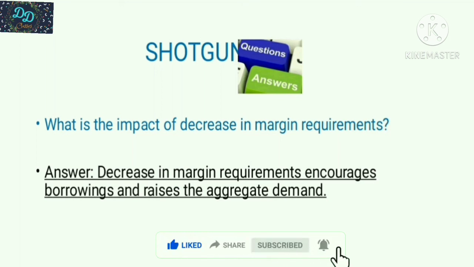I hope you all understand the measures to correct the deficient demand or deflationary gap.